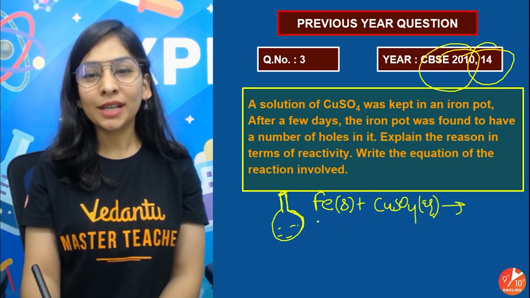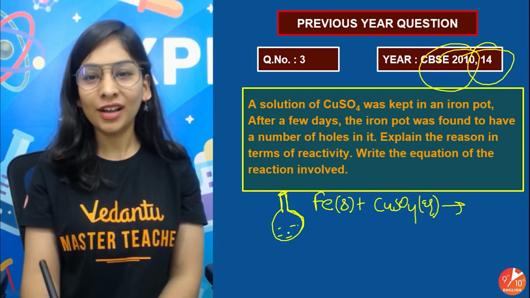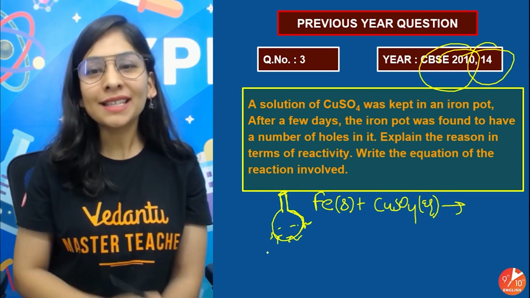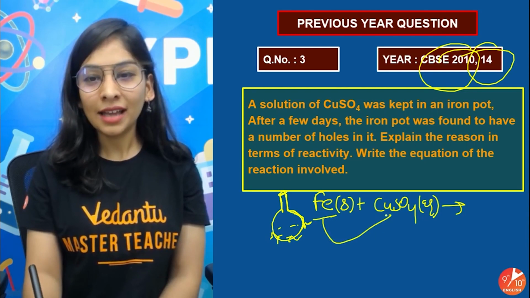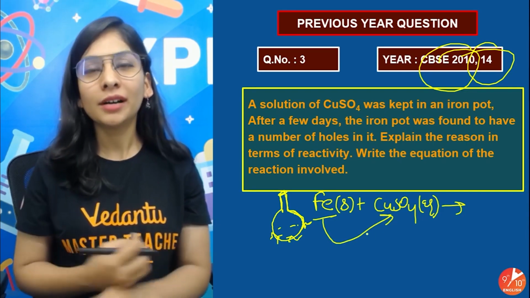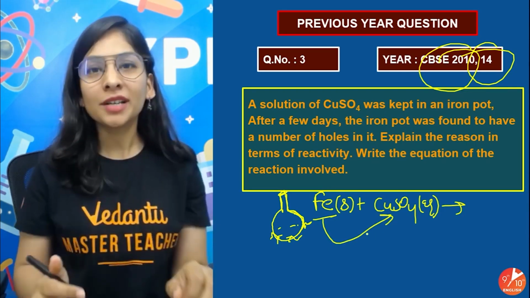And they're telling us that after a few days there will be a hole in your iron pot. Explain why. The reason is pretty simple. Iron is a very reactive metal and is going to displace the copper. So iron is going into the copper sulfate solution.